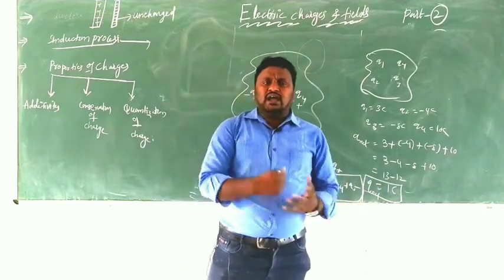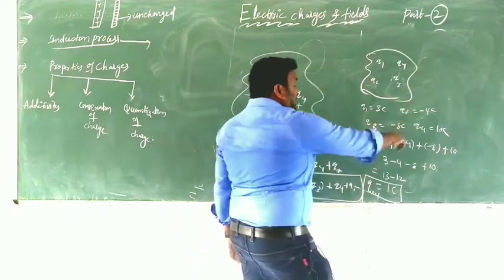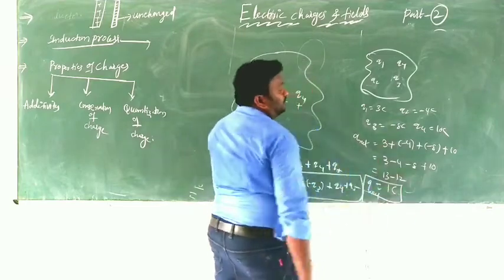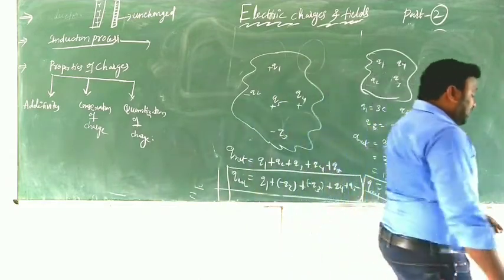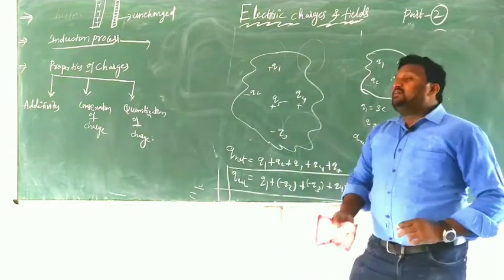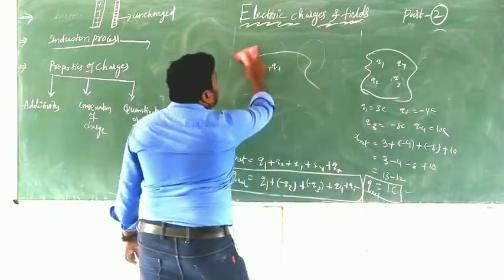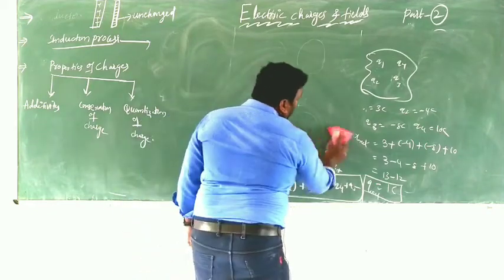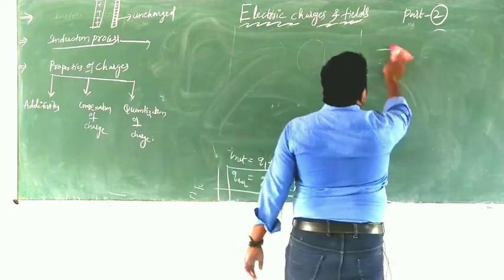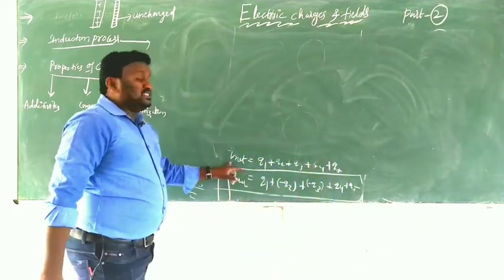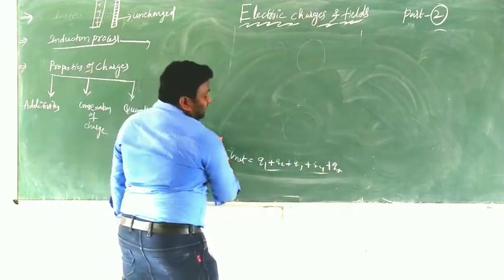Very simple. We have to add them. Clear? We have 3 coulombs, minus 4, minus 8, 10. Adding them, we get 1 coulomb. So this is nothing but additive property. Clear? So what is meant by additive property? The algebraic sum of individual charges in the field gives the net charge of the field. That is what we call additive property, or simply addition. Q net is equal to Q1 plus Q2 plus Q3 plus Q4 plus Q5 and so on.